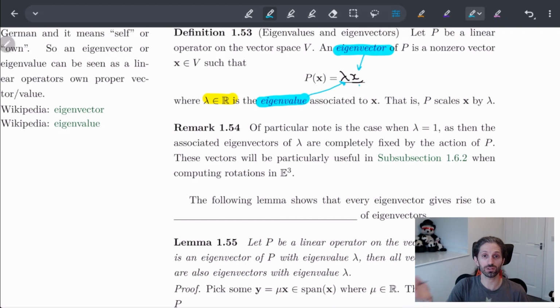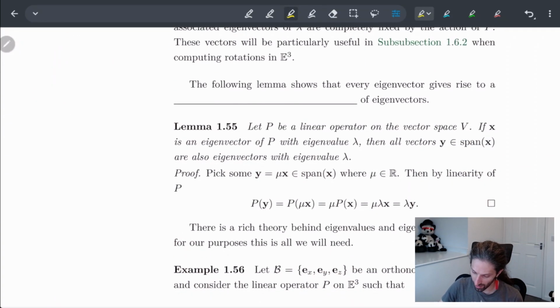And these will be useful later on in subsection 1.6.2, when we start talking about rotations in three-dimensional Euclidean space. So this is something we'll use later on, but it's just the kind of thing to think about when lambda is equal to 1. We're basically just keeping the vector as is. And so we're going to do the following lemma.